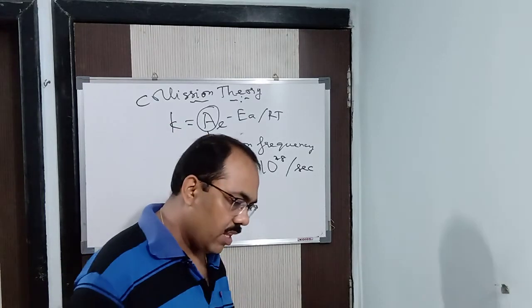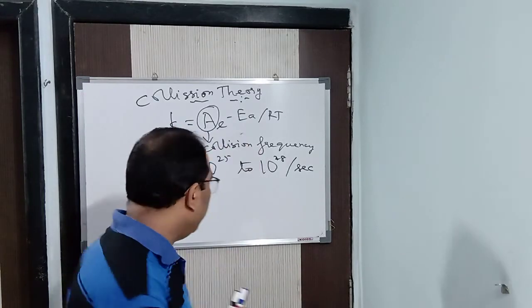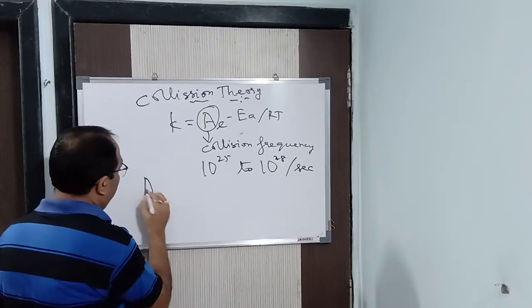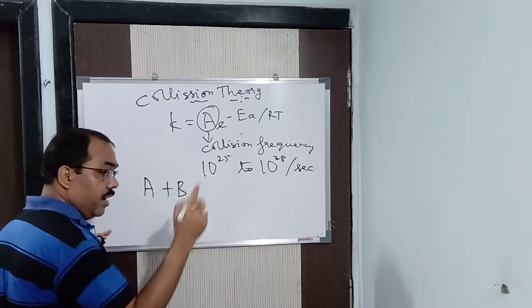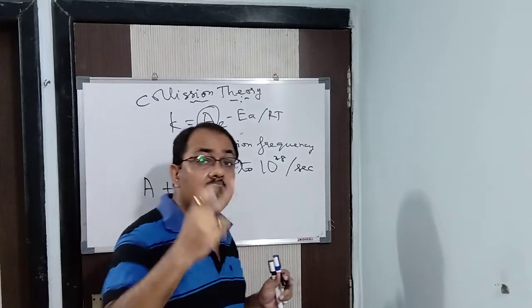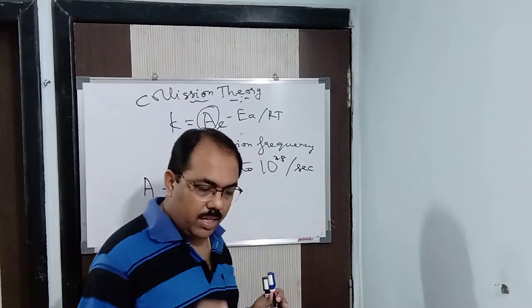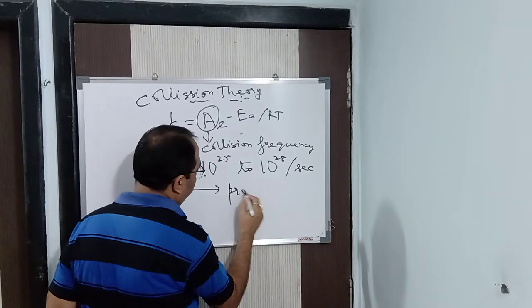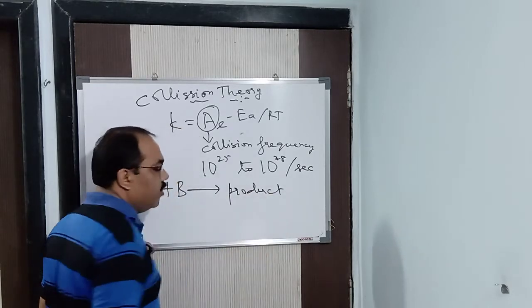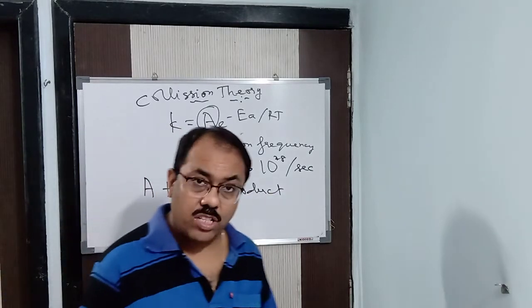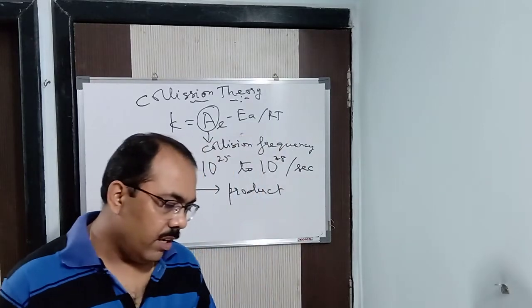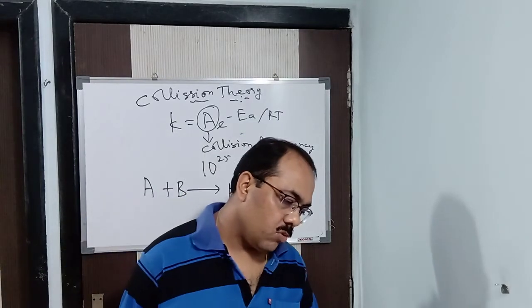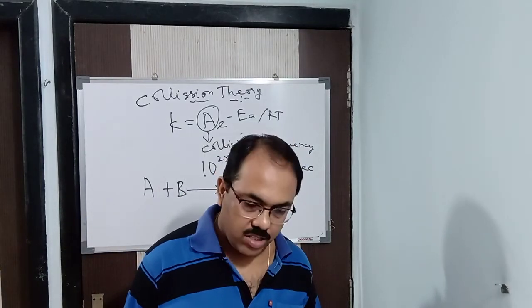Is it clear now? Next, let me take a particular reaction. Let us say an elementary reaction. Elementary, I told you, means the reaction is carried out in one step. It's not a complex reaction. I am taking here an elementary reaction, A plus B gives product. You have written it many times. Again I repeat, it is completed in one particular step. It's a molecular reaction.